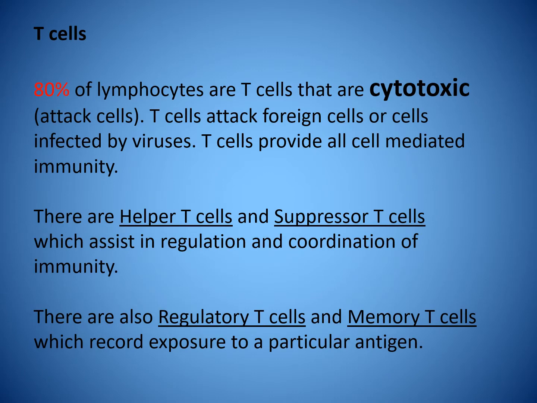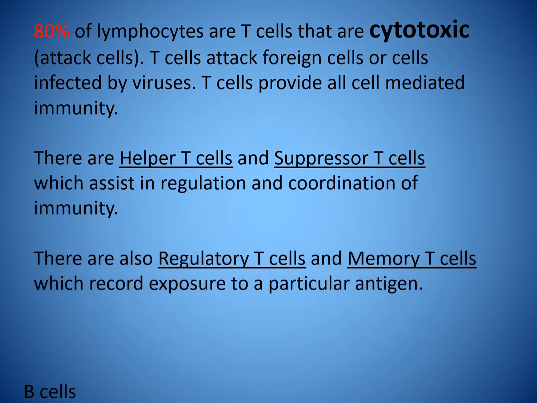T cells. 80% of lymphocytes are T cells that are cytotoxic or attack cells. T cells attack foreign cells or cells infected by viruses. T cells provide all cell-mediated immunity. There are helper T cells and suppressor T cells, which assist in regulation and coordination of immunity. There are also regulatory T cells and memory T cells, which record exposure to a particular antigen.